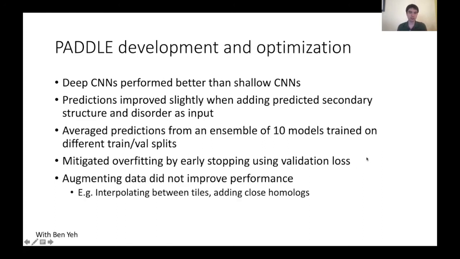And finally, we tried a few data augmentation strategies. For example, adding close homolog sequences and assuming that those homologs activated the same as the Saccharomyces cerevisiae sequence. But actually, adding this additional diversity didn't seem to improve the performance.